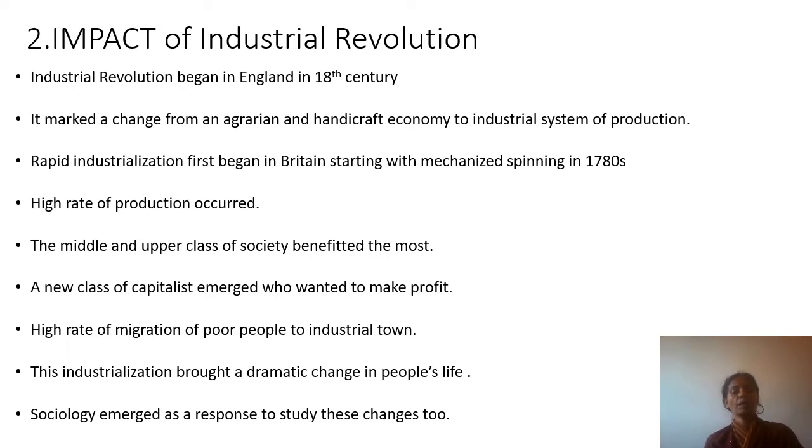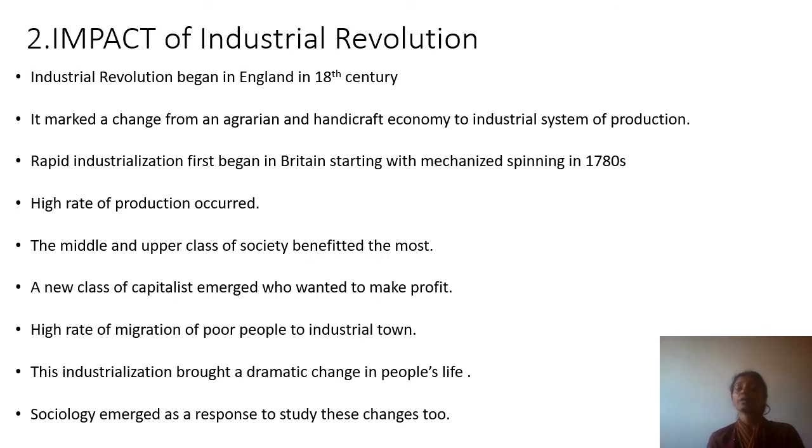To make a particular cloth, what do you do? There are spinning machines. This time it was mechanized, it was a machine. So you don't have to do it manually, a machine came. Obviously the production was very large and it happened in 1780. That gave them a lot of profit. They started earning a lot. So that gave them a boost and a high rate of production occurred. Earlier they could make maybe 2 cloths, now they were making 20 cloths.